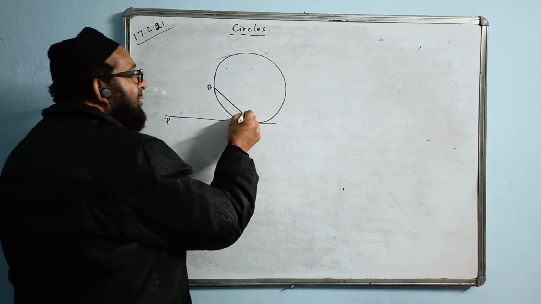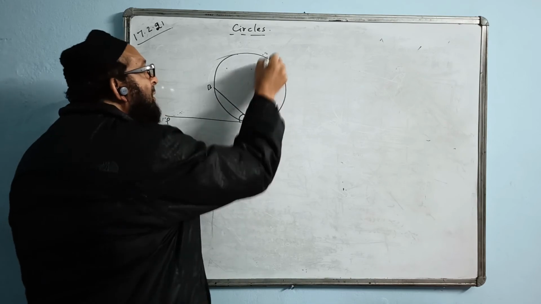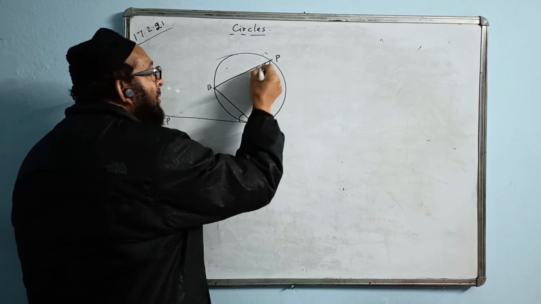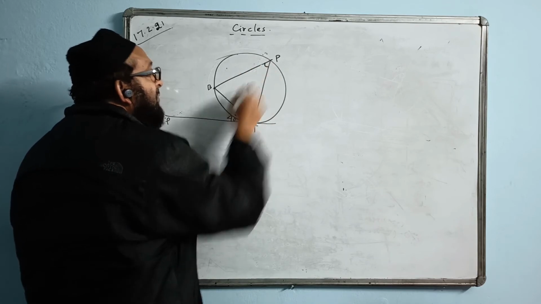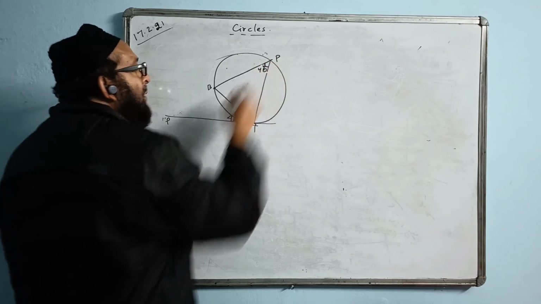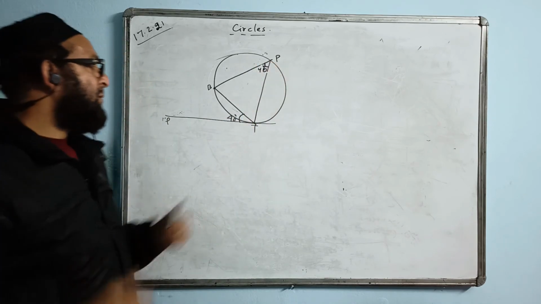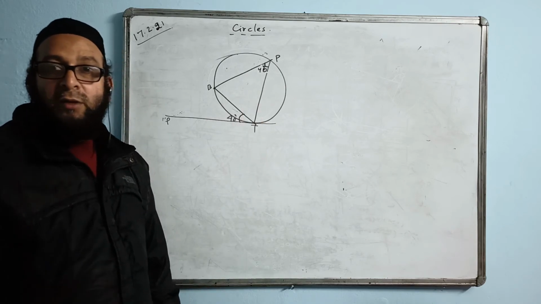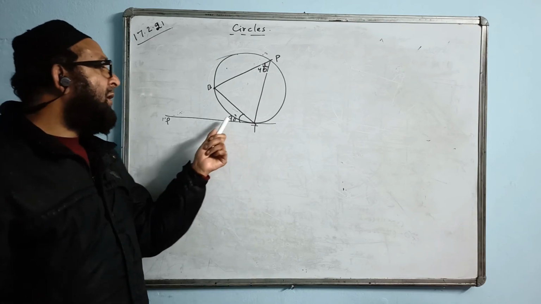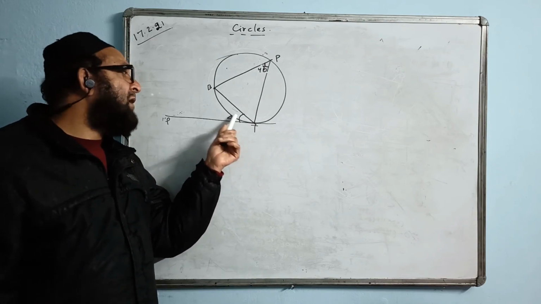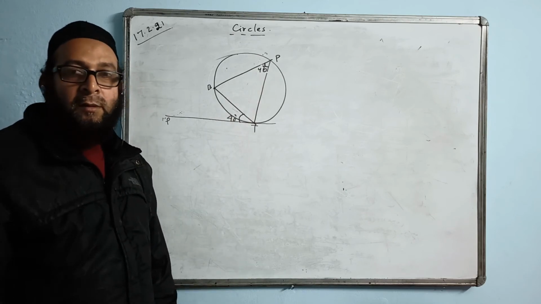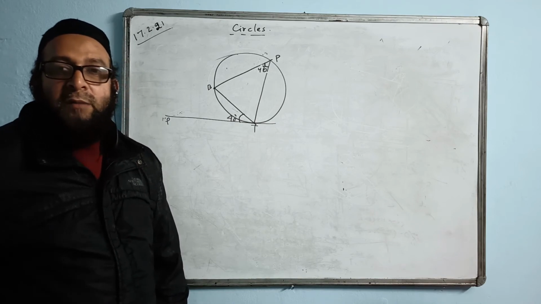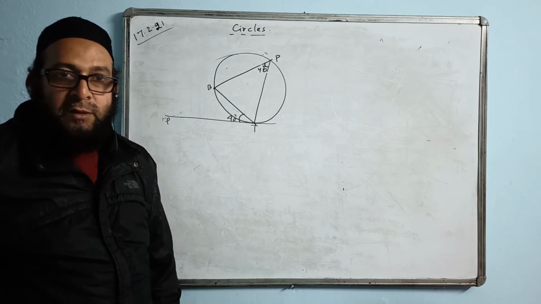So this angle, the rule says, will be equal to the opposite interior angle. This angle is P. This angle and this angle will be equal. I mark this angle as 40, so this angle will also be 40 degrees. When we apply this property, we say angles in the alternate segment are equal. In a way it is the kind of opposite interior angle. This angle will be equal to the opposite interior angle. And when we use this property, we say angles in the alternate segment are equal. We have to write that statement.